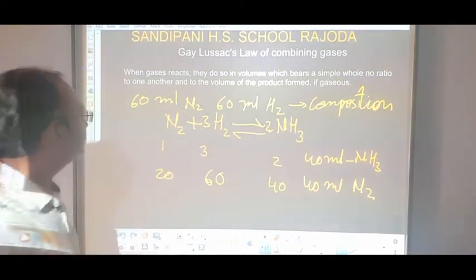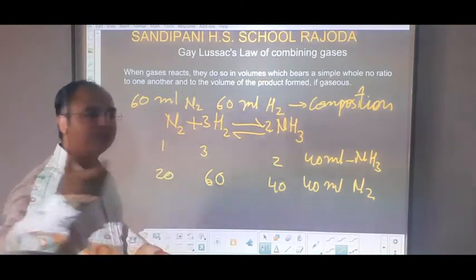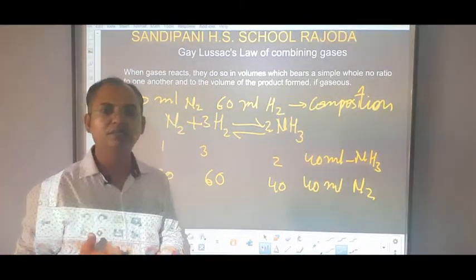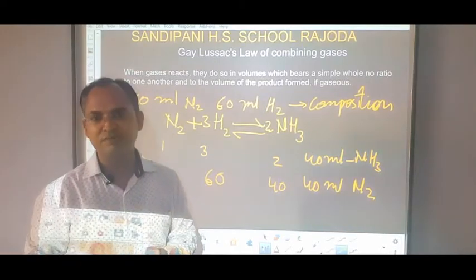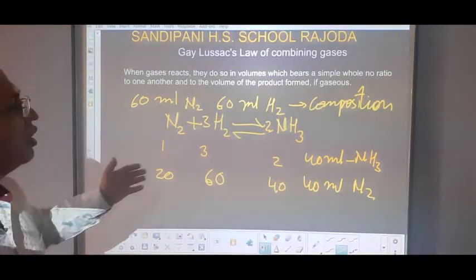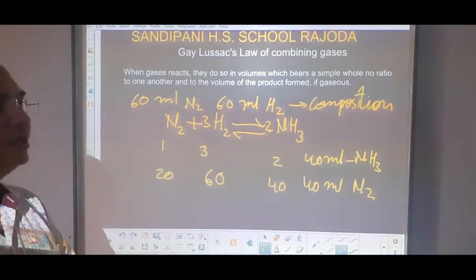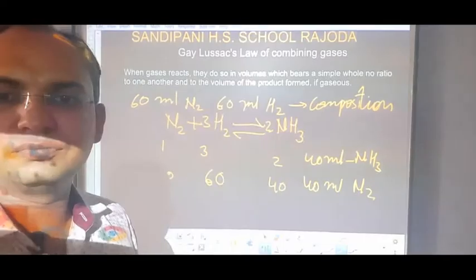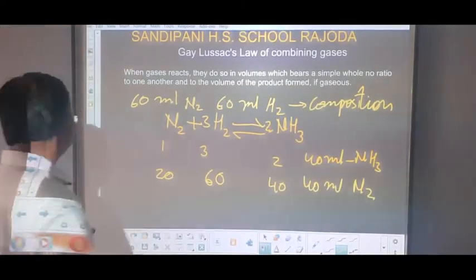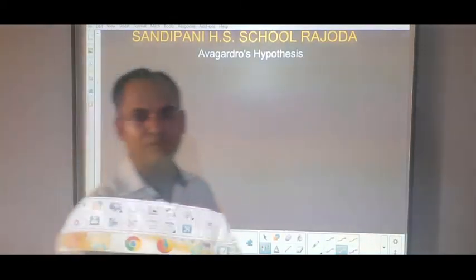Now students, if we don't have a sufficient amount of any one of the reactants, that reactant is known as the limiting reagent. We will discuss it in our later videos. So this is the example of Gay-Lussac's law of combining gaseous volumes. Now let's see our next and last law, that is Avogadro's hypothesis.